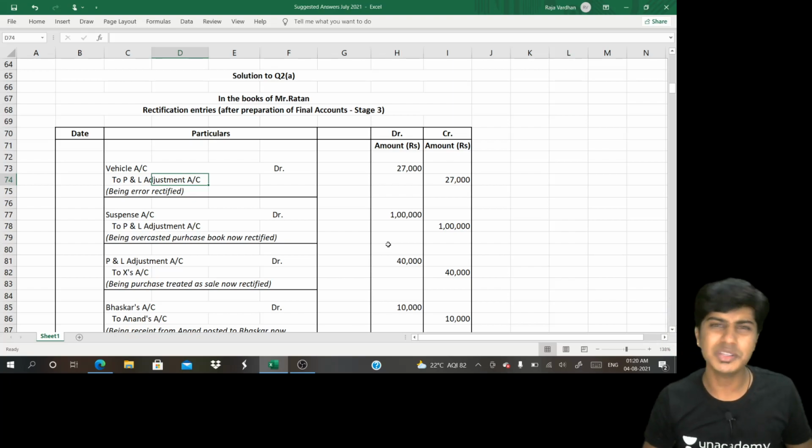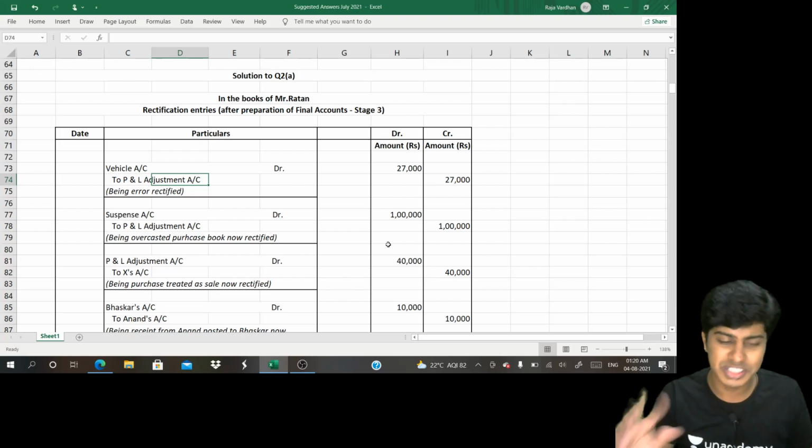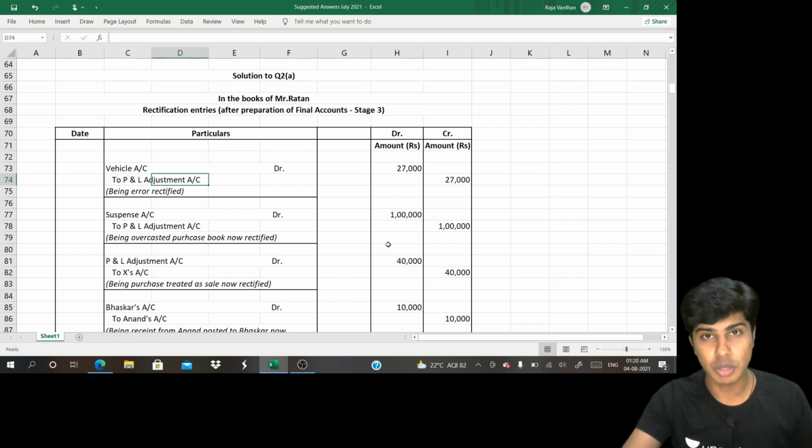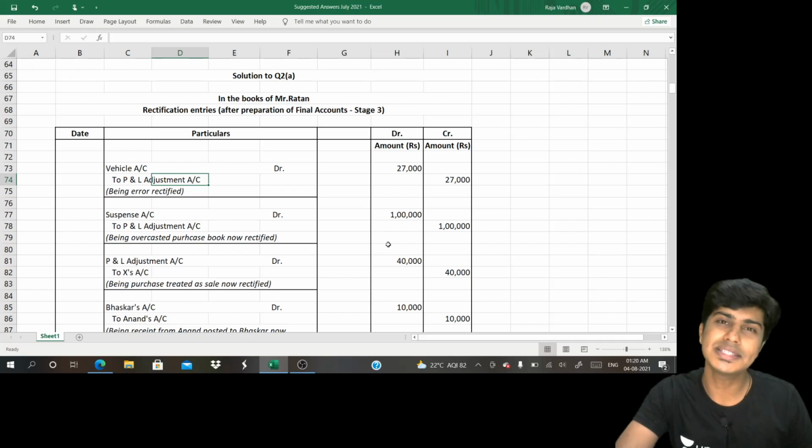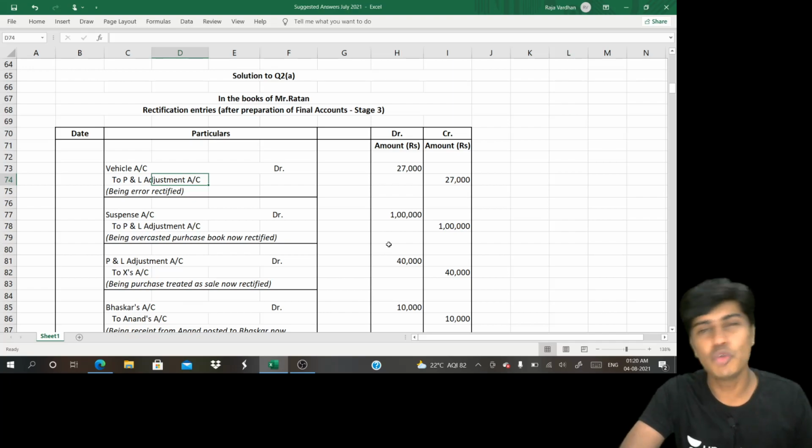However, in the examination, you need not show such amount of clarity. You can straight away write one entry. This would do the job. Sir, no sir, you taught us in that way. We ended up writing in that way. Would we lose marks? The answer to such a question is no, you would not lose marks. You still get full marks.